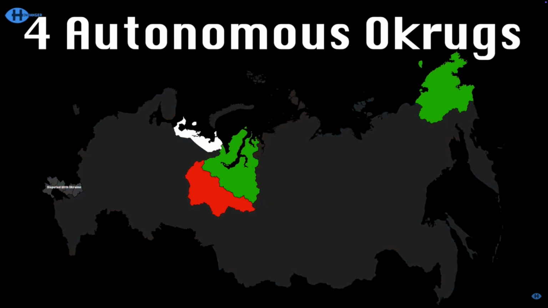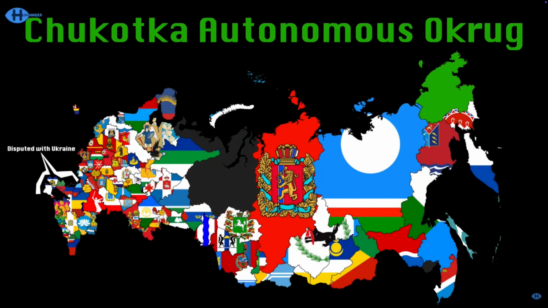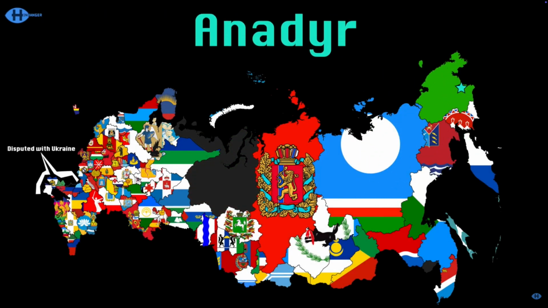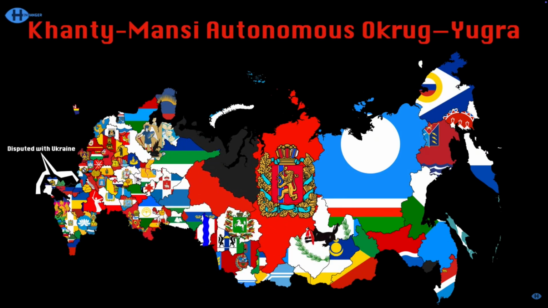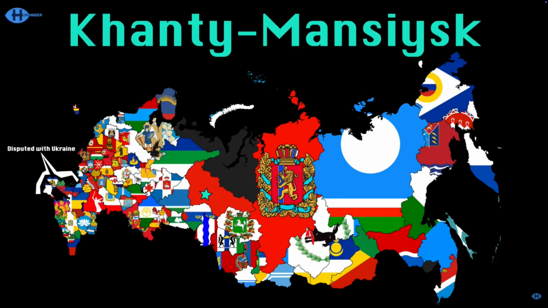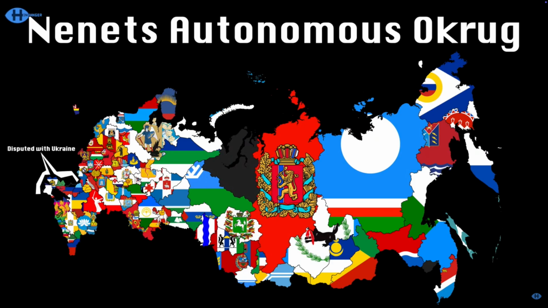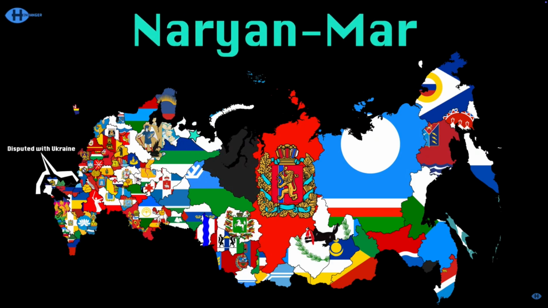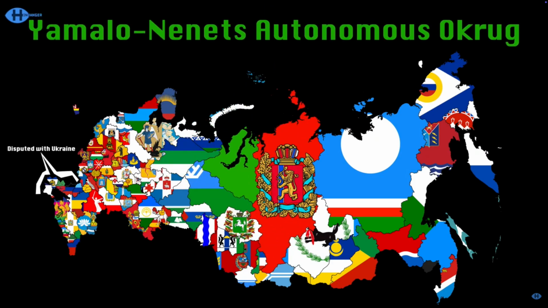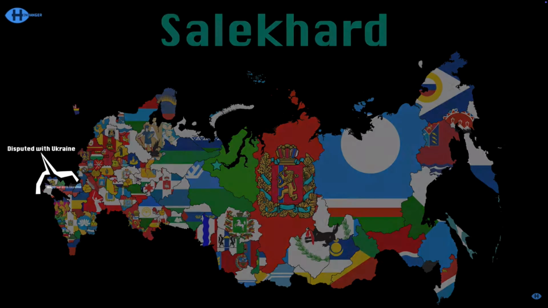There's 4 autonomous okrugs I'll show you right now inside of Russia. Chukotka Autonomous Okrug has a city of Anadyr. Khanty-Mansi Autonomous Okrug Yugra has Khanty-Mansiysk here. Nenets Autonomous Okrug has Naryan-Mar. Yamalo-Nenets Autonomous Okrug has the capital Salekhard.